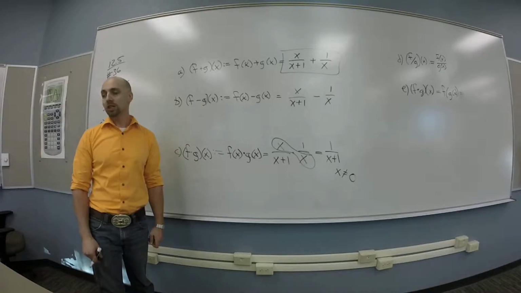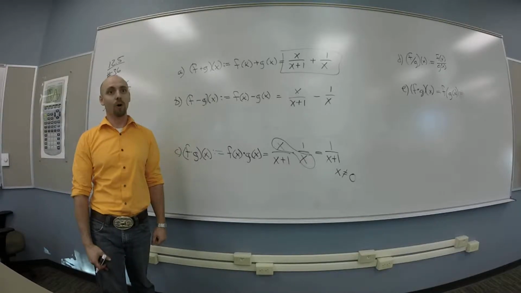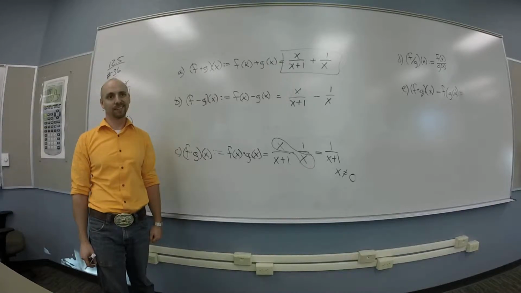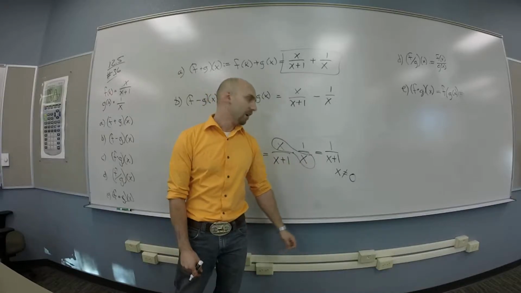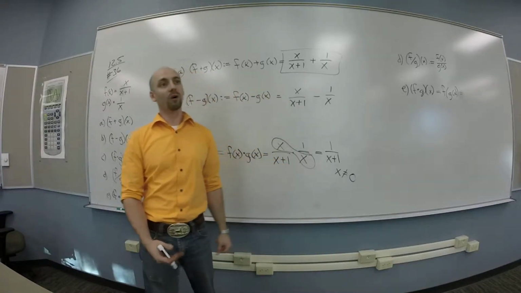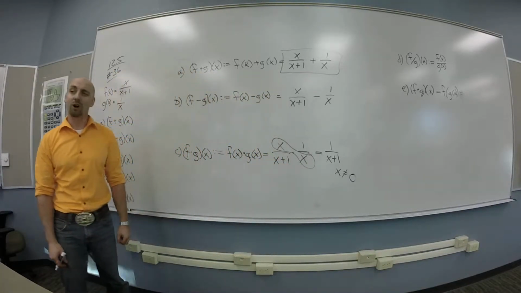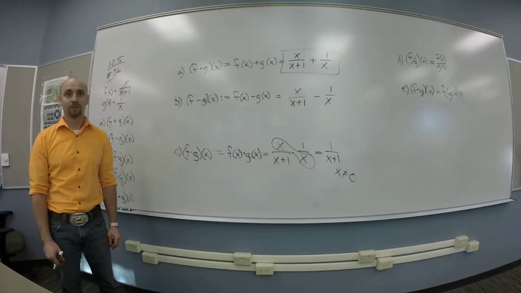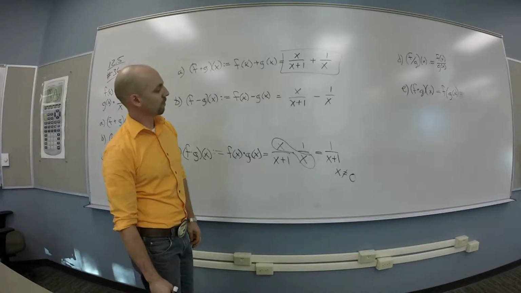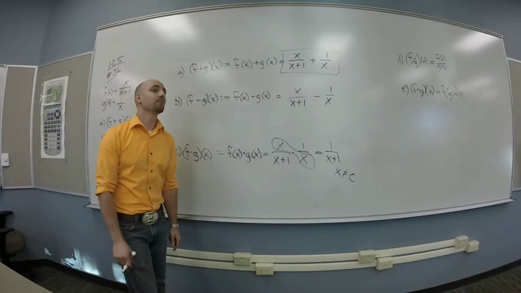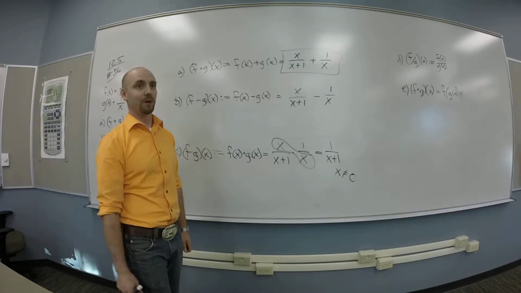Otherwise I've actually fattened the domain up a little bit. I put an extra point in the domain when I canceled that. If I really mean equality here, I have to note that x couldn't be 0 anyway. Would you mark us off if we didn't put x cannot equal 0? Not at this stage of the game, but if we get to calculus, yeah, I might complain about that.